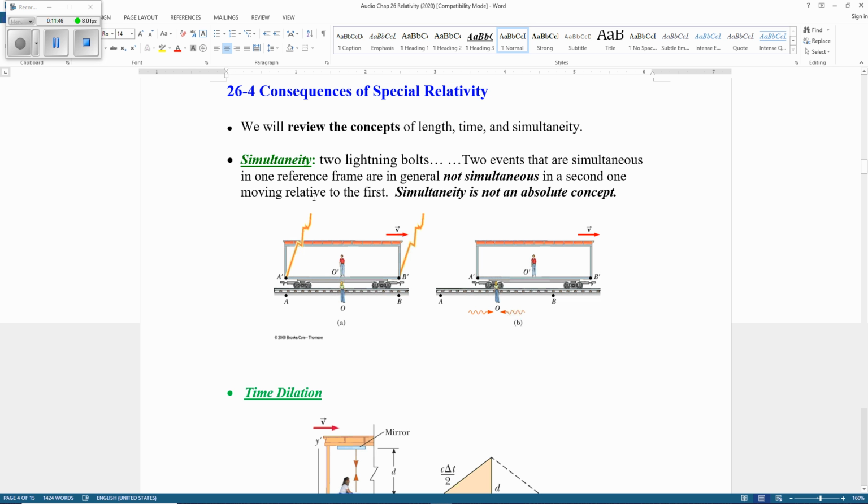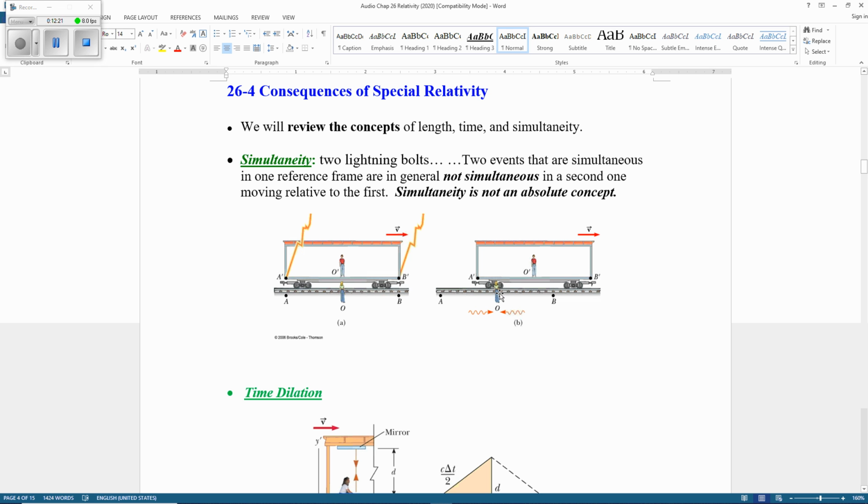Now suppose we have two lightning bolts at the exact same time, striking A prime and B prime at the same time. We assume the vehicle is very long, so it takes time for light to reach the two students. At the same time, the train goes forward at a very high speed, again, let's say 20% of the speed of light.